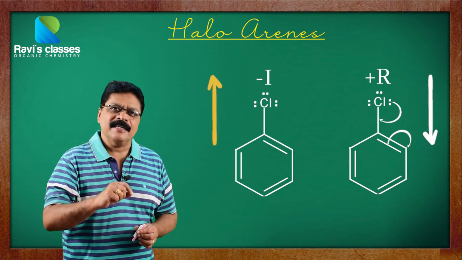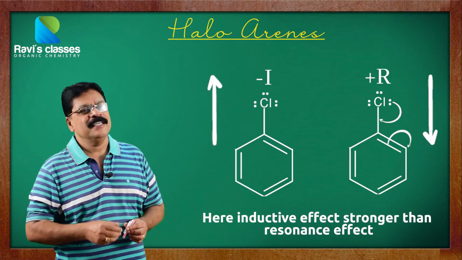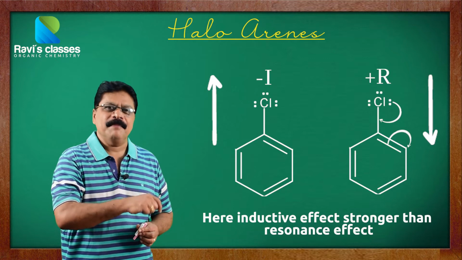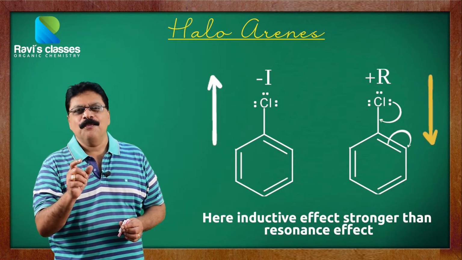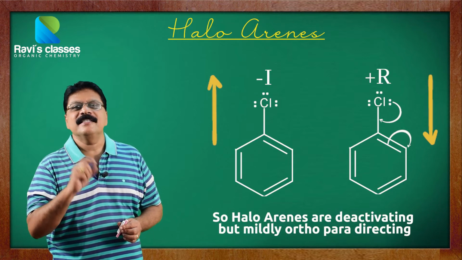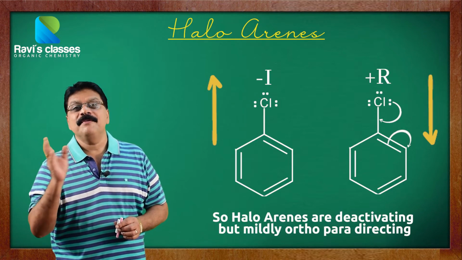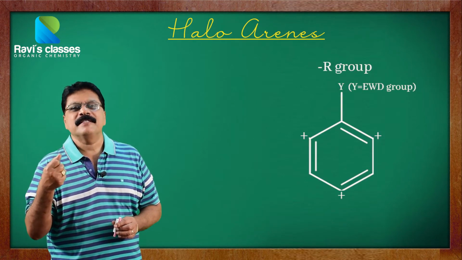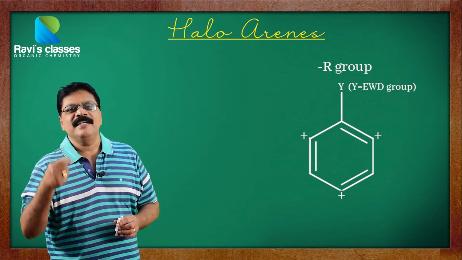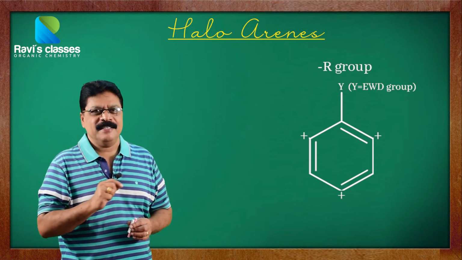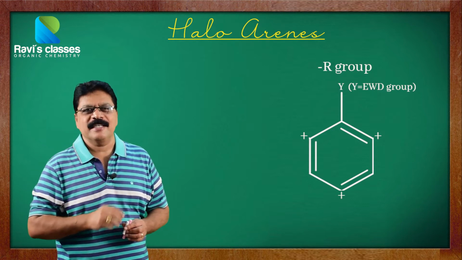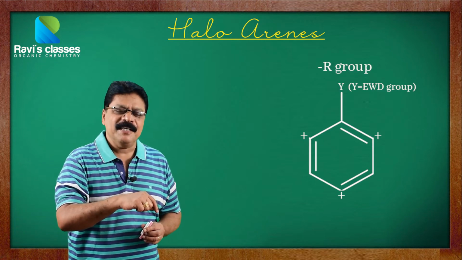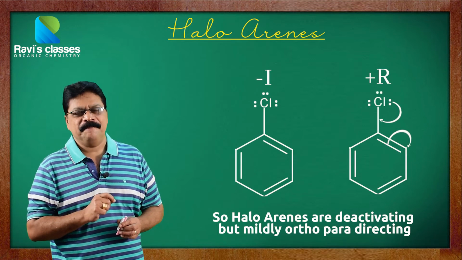Generally, the inductive effect is slightly stronger than the resonance effect. So, here the minus I effect is predominant over the plus R effect. So, if a question is asked, what is the nature of the halogen atom on the benzene ring? It is deactivating in nature. Normally, we have studied deactivating groups by the electron withdrawing resonance effect, where the ortho para positions become positive, and therefore, further electrophilic substitution reaction generally takes place at the meta position. Here, it is deactivating not due to resonance, but due to inductive effect.